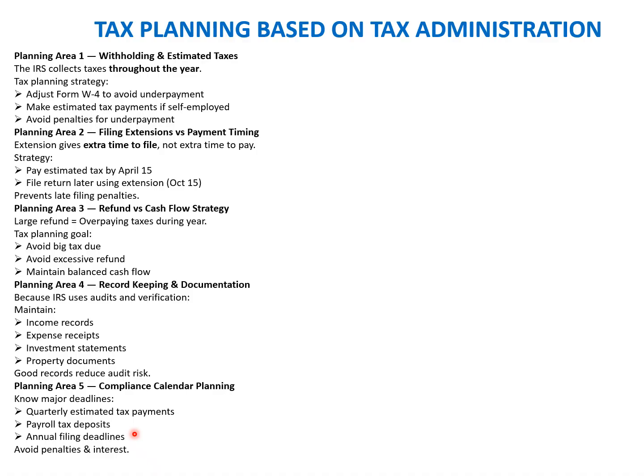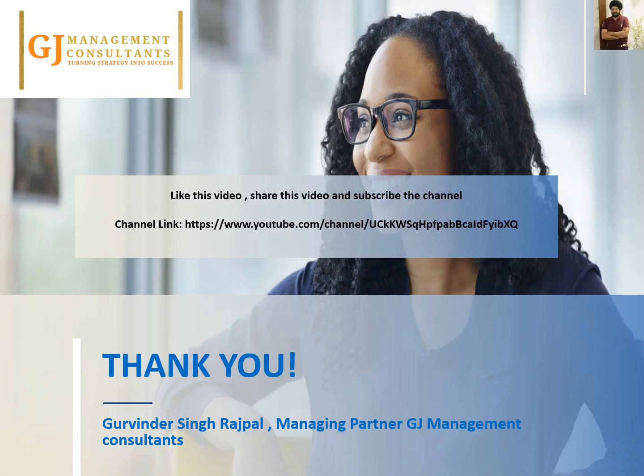This is the last slide for this particular chapter, and we are going to quickly talk about the synopsis of this chapter in the final thank you slide. Okay, so this is the thank you slide. With this, we have reached the end of Chapter 2, which is the role of the IRS and US tax administration. In this chapter, we learned how the US tax system is administered, enforced, and collected throughout the year. Let's quickly recap what we covered.